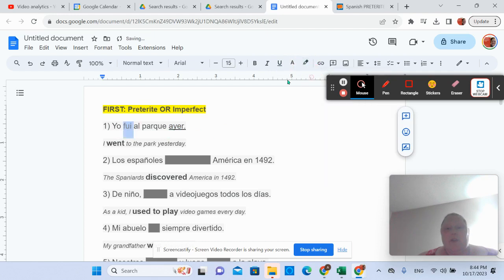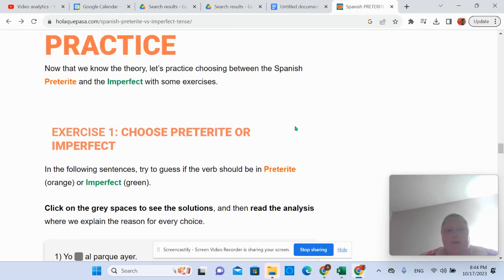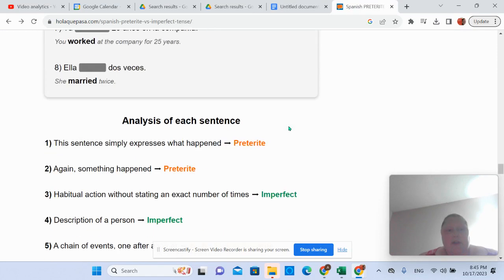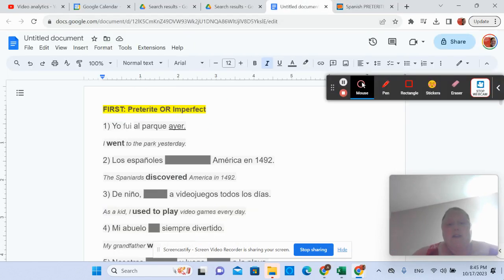So, yo fui al parque ayer, the preterite tense. And I have kind of like an analysis. All right. I went to the park yesterday. Just explains what happened.